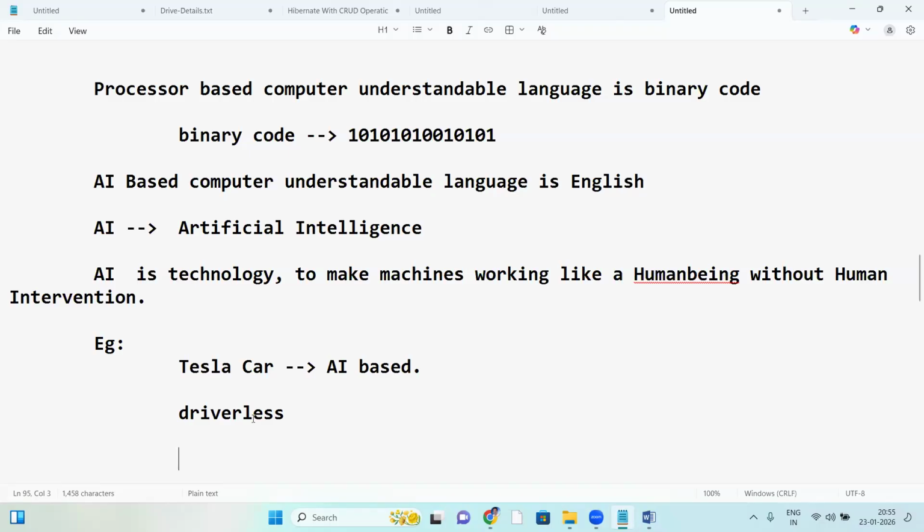So the Tesla car has to be integrated with your mobile. Once integrated, using the mobile you can operate the Tesla car. Whatever instruction you give, it will listen to it. It will go to the required location or destination, picking up persons, maybe some goods, whatever it is. So the Tesla car is an AI-based car. Without any human, it will work here. A driverless car.